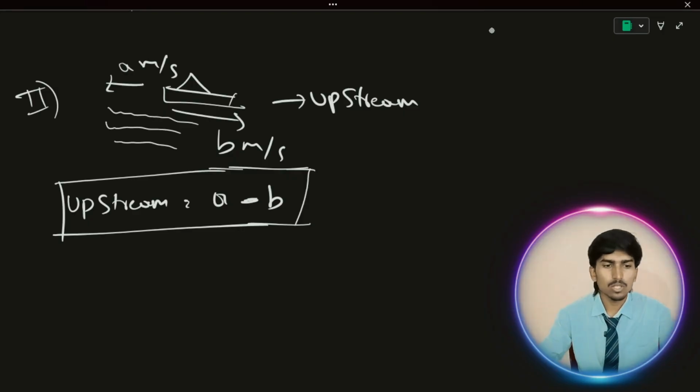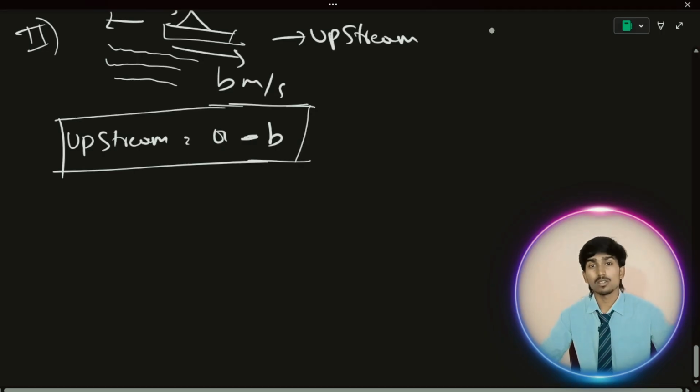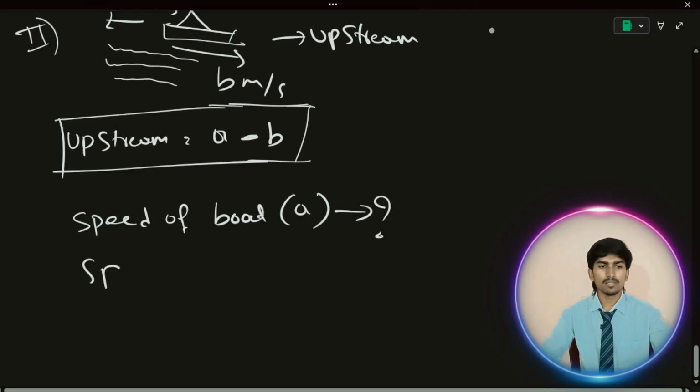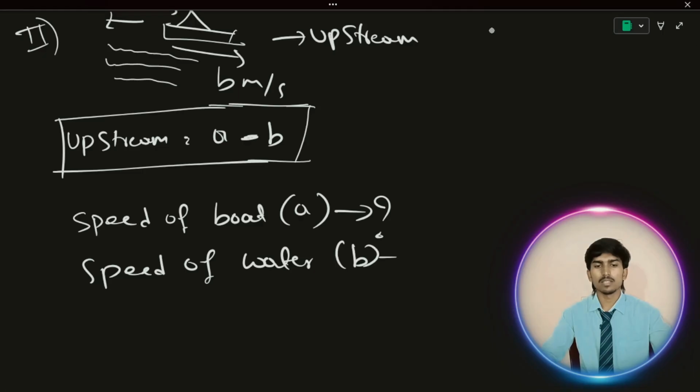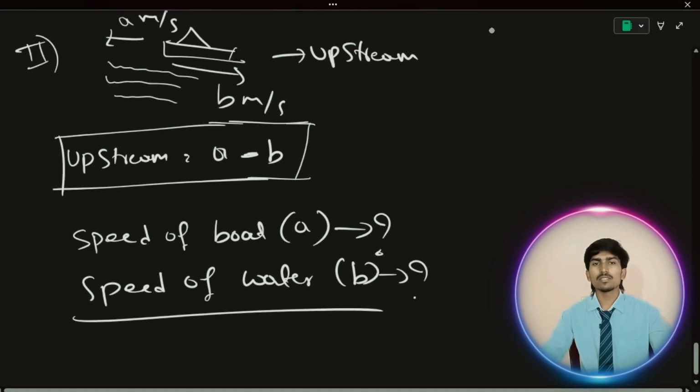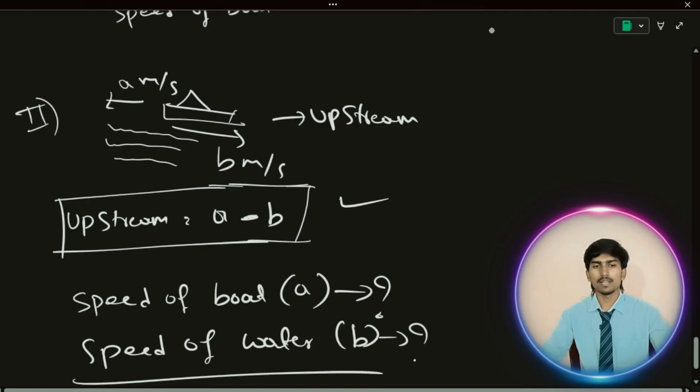The most important thing to know whenever you are solving problems on this concept is that most probably they will ask problems on boats and streams like: what is the speed of the boat, which we considered as a, or the speed of water, which we considered as b. They will ask on these two conditions most probably. So how can we derive the equations to find the speed of a boat or the speed of water from these two equations, this one and this one?